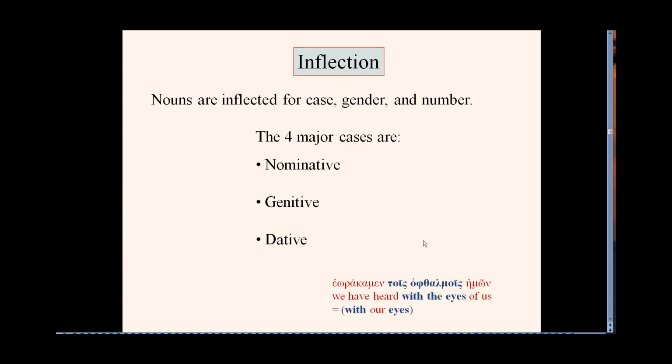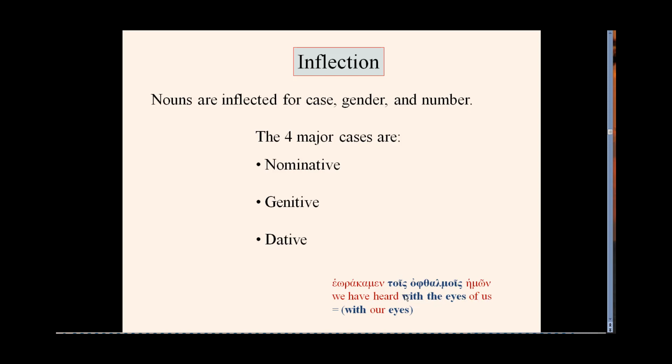Okay, finally, one more example. This is from 1 John 1:1. Heorakamen tois ophthalmois hemon. So heorakamen is we have heard, and then we have tois ophthalmois. This is the definite article, dative masculine plural, ophthalmois, and then followed by hemon, which is of us. So literally, we have heard with the eyes of us.